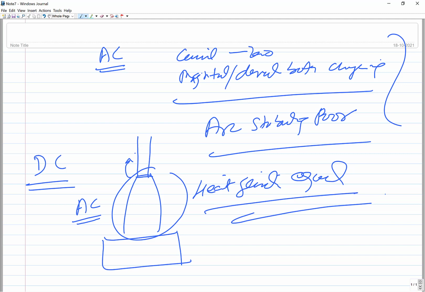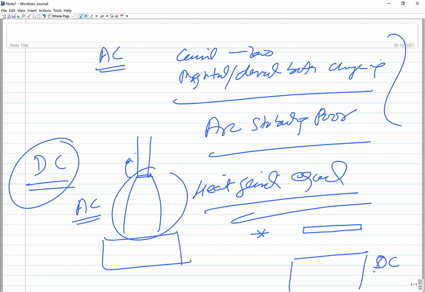Okay, so when you want that there is more heat or less heat, you have to go for the DC welding. Like say, if you want to weld very thin sheet or very thick sheets, then you should use the DC welding, because it allows you to use the suitable heat generation at the desired side, whether it is base metal or the work or the electrode.